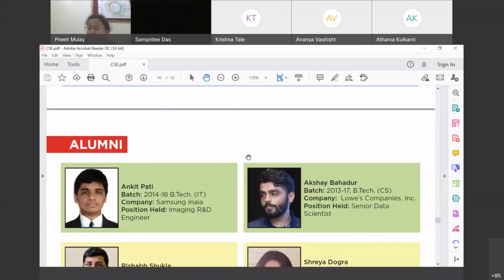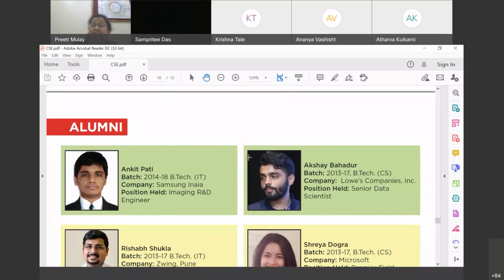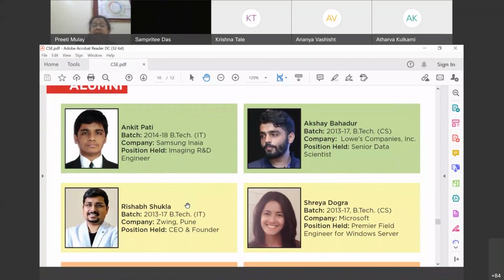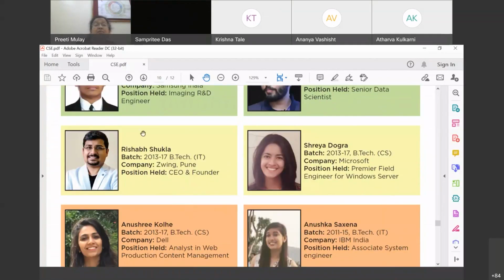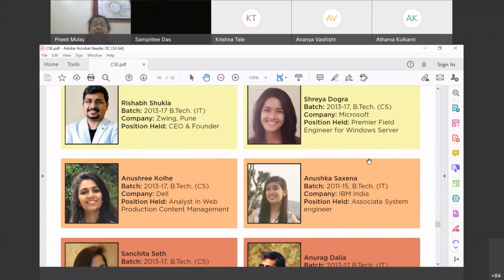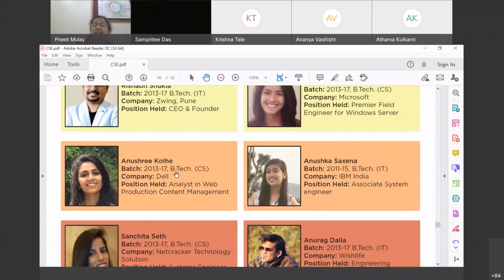And as I promised, I'm going to show you some more details about the alumni. Here is Ankit Pati, who is working with Samsung India. And he is Rishabh Shukla. He is working with Zwing Pune. And Shreya, who is working for Microsoft. My dear friends, she was selected in Microsoft. Anushri is working with Dell. Anusha is working with IBM.